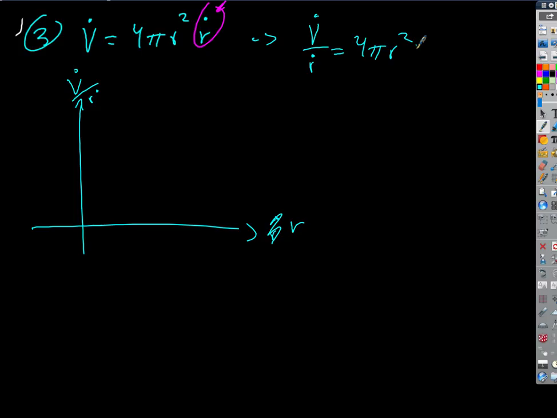I'm going to make one more tweak, because that's really not what we want. I want to take the reciprocal of both sides. What I really want is R dot over V dot, because we want to look at how fast the radius is changing with respect to a change in volume, a breath of air. So for every breath of air, how fast is the radius changing? That's going to equal 1 over 4 pi R squared.